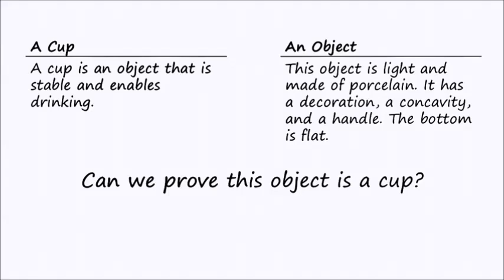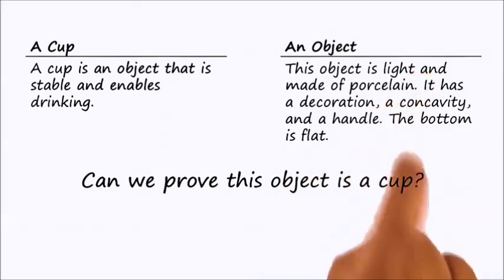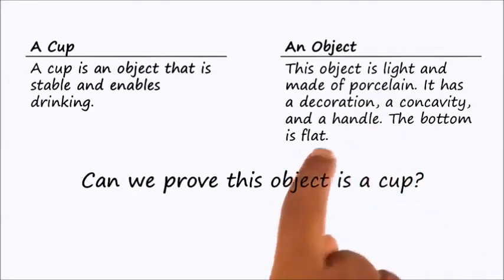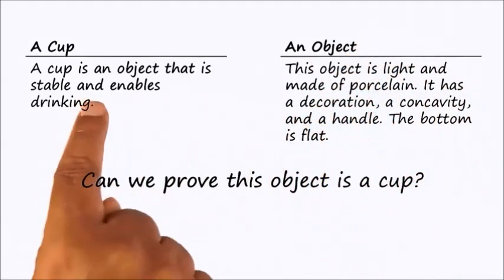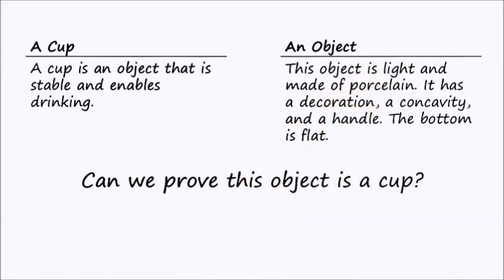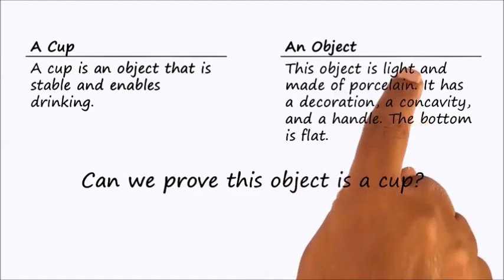So it looks around. This is a creative robot, and it finds in the kitchen a number of other objects. One particular object has this description. The object is light and is made of porcelain. It has decorations and it has concavity and a handle, and the bottom of this object is flat. Now the robot decides to use this object as a cup because it can prove to itself that this object is an instance of a cup. It does so by constructing an explanation. The explanation is based on the fact that the bottom is flat, that it has a handle, that the object is concave, and that it is light.